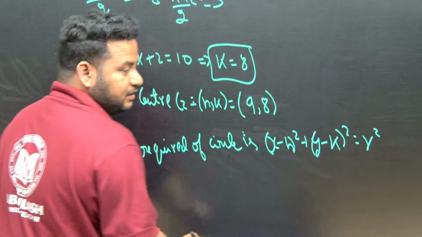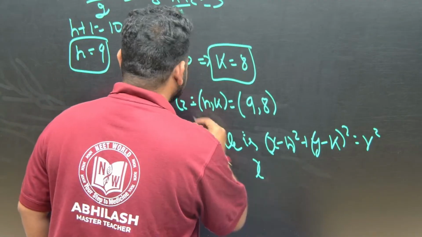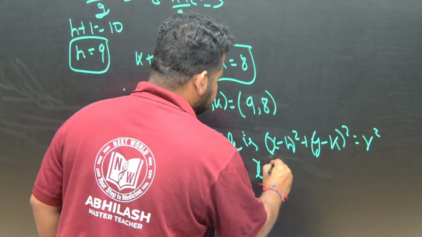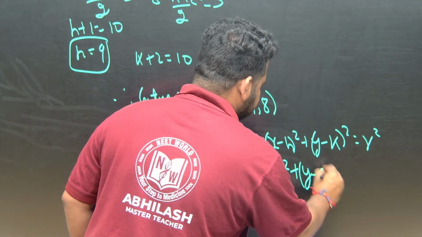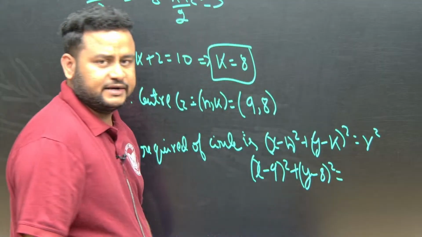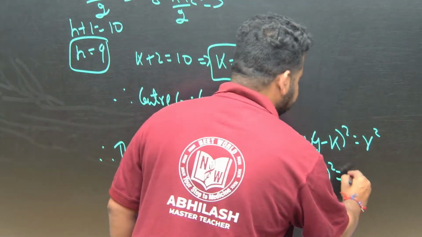Let us put the values: x minus 9 whole square plus y minus 8 whole square is equal to r square. The radius is given as 5, so r square is 5 square.